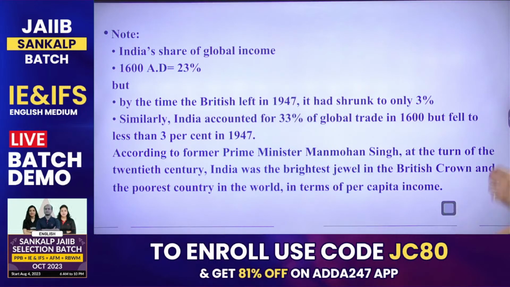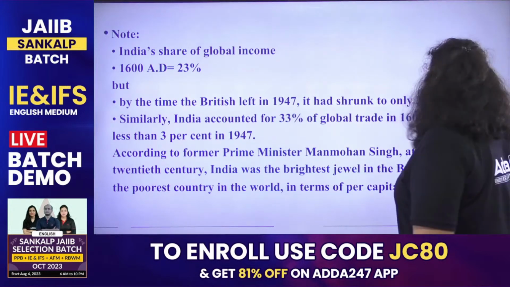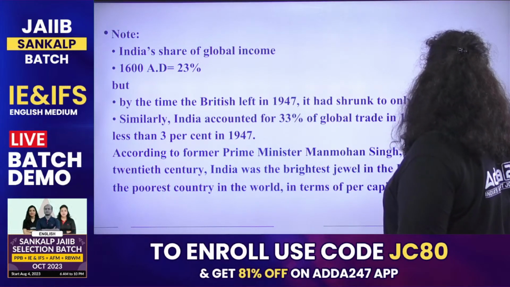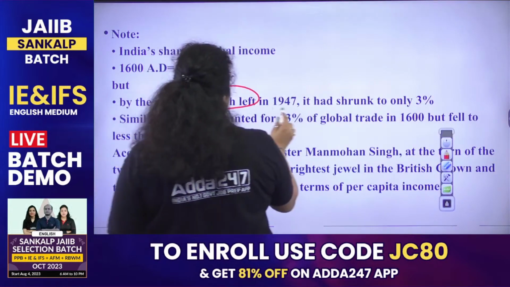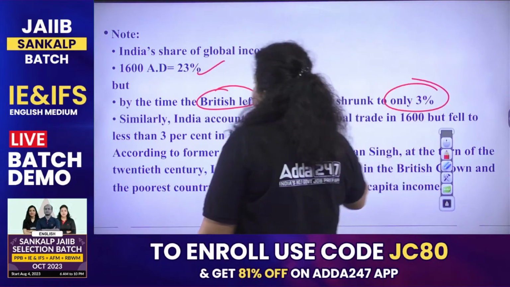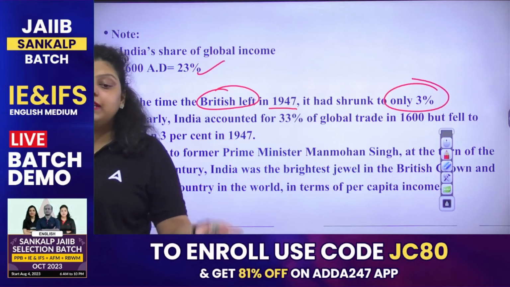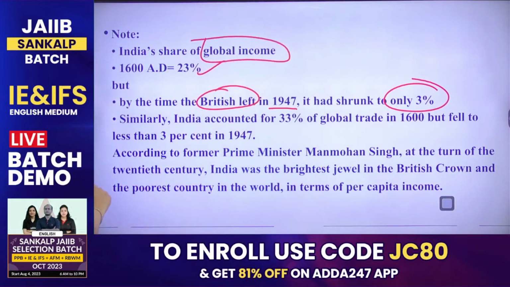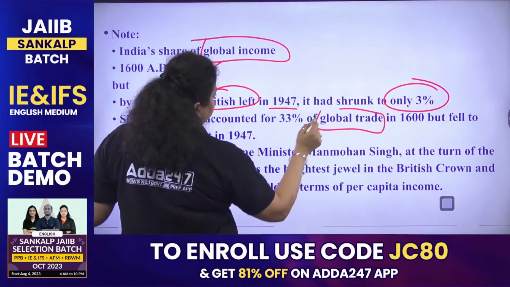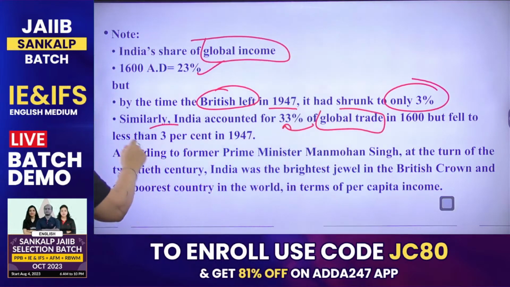Next. India's share of global income in 1600 AD was 23%. By the time the British left in 1947, it shrunk to only 3%, which I have already told you. This is the global GDP contribution. But if I talk about global trade contribution, it used to be 33%. It again shrank in 1947.